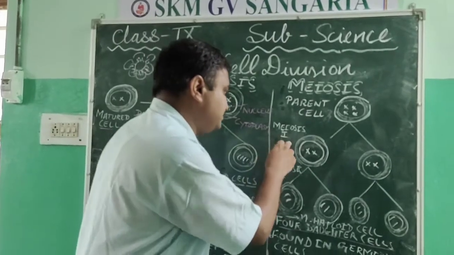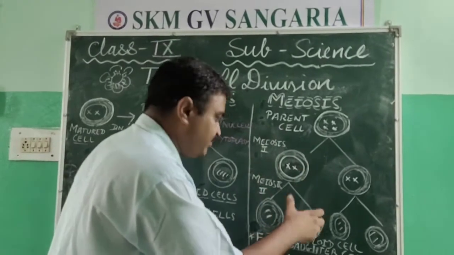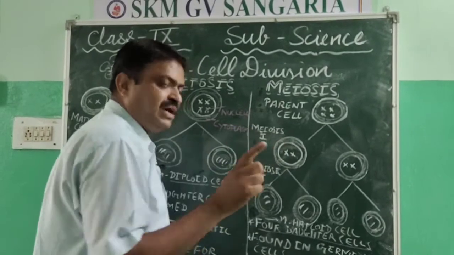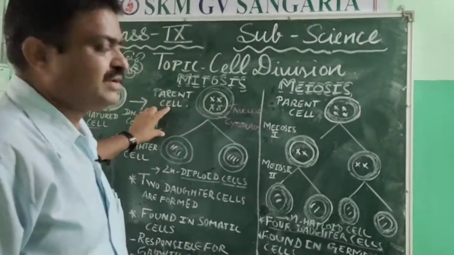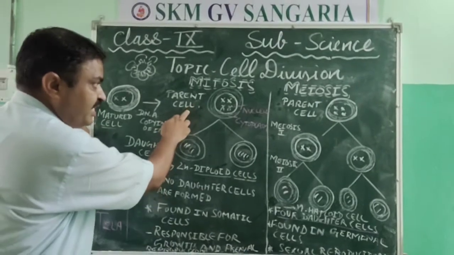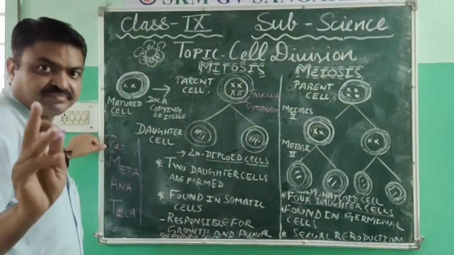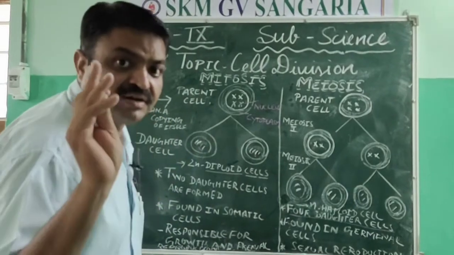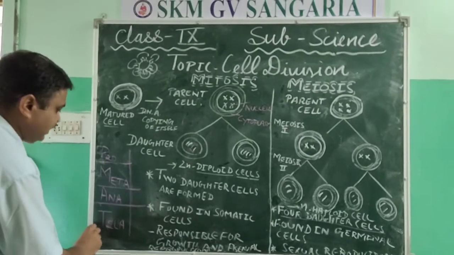After that, there is meiosis second. Those 2 are divided into another 2, means a total of 4 daughter cells are obtained. So in each stage, there are 4 phases, and you will read about them in your senior classes. First is prophase, metaphase, anaphase and telophase.